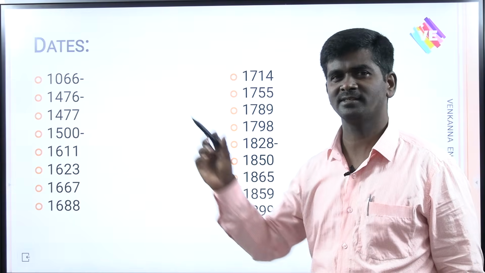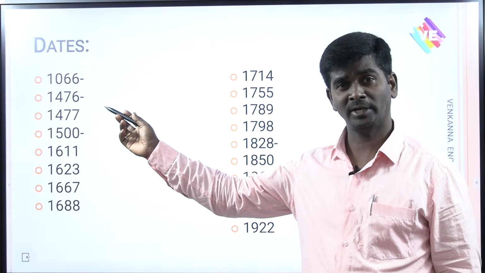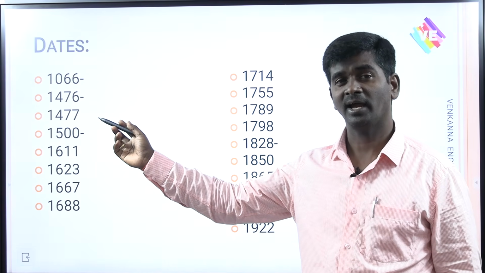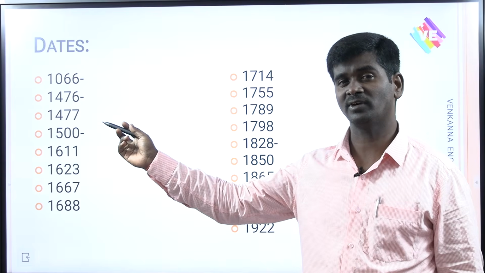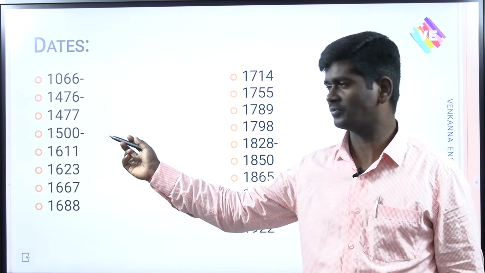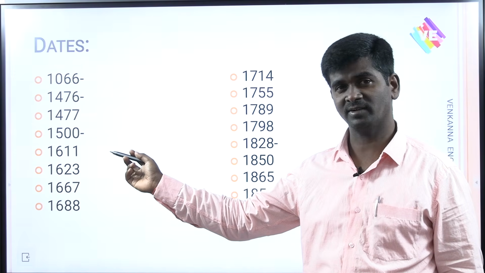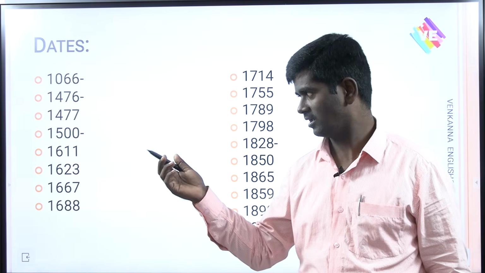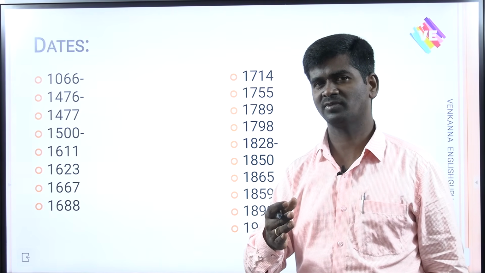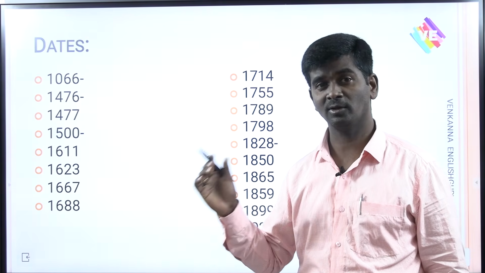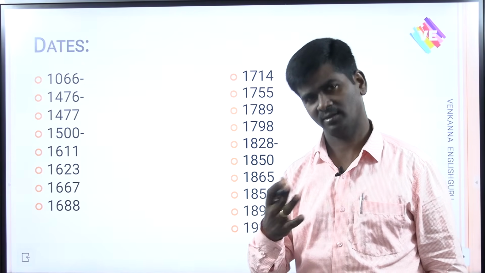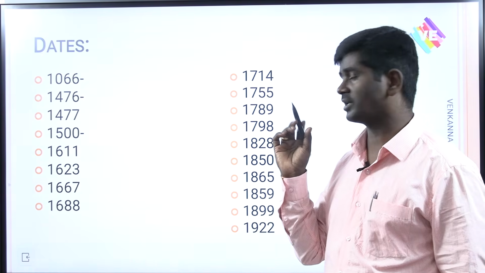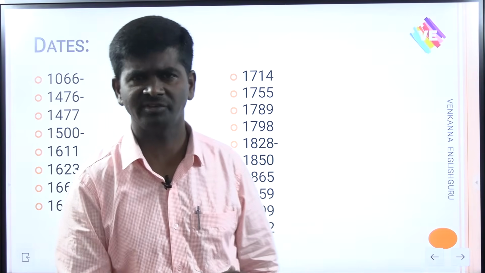Next, you can see 1066, the Norman Conquest. 1476, the printing press was brought to England by William Caxton. 1477, first books: The Canterbury Tales and Legend of Good Women; Sir Gawain and the Green Knight were first published in English literature. 1500, modern English began. 1611, the Authorized Version of the Bible. 1623, First Folio edition of Shakespeare. 1667, Paradise Lost was first published in 10 books. 1688, the Glorious Revolution, the Bloodless Revolution in England. 1714, The Rape of the Lock in 5 cantos. 1755, the first English dictionary.